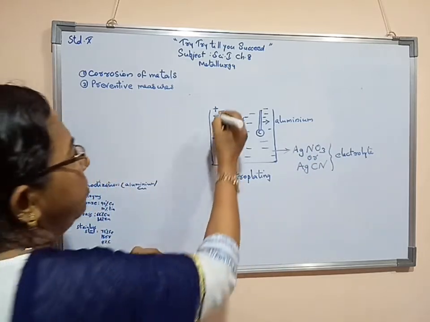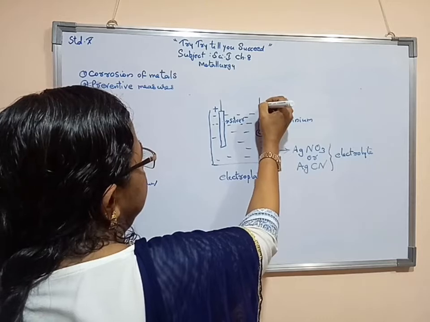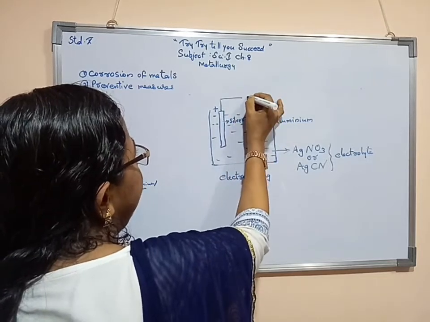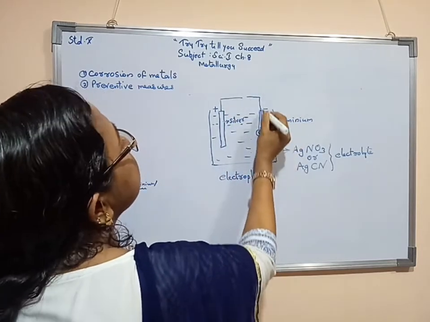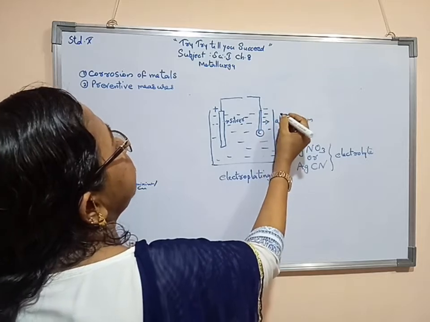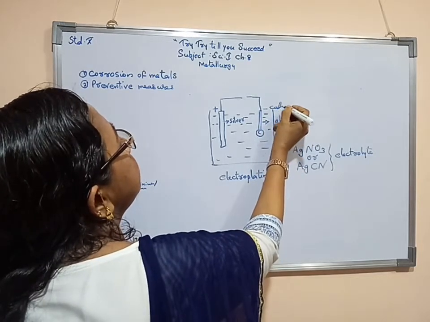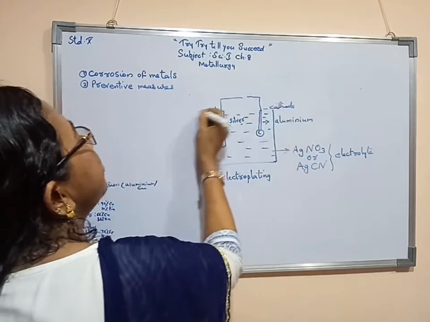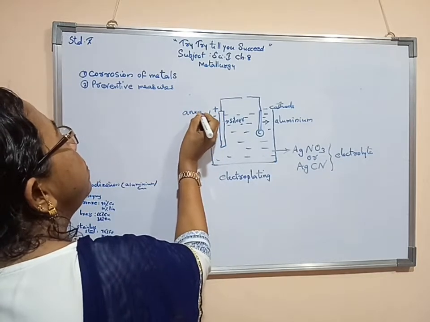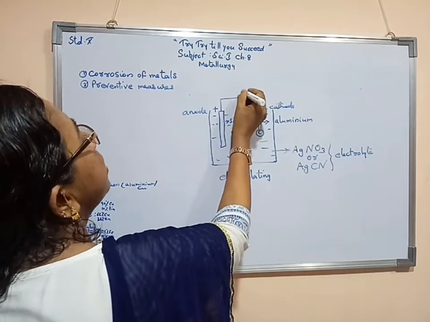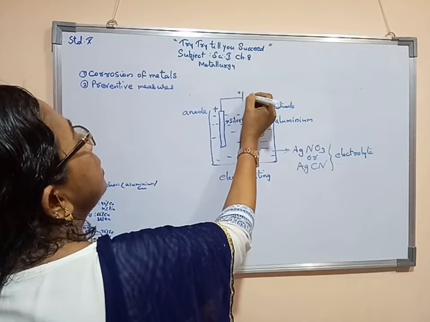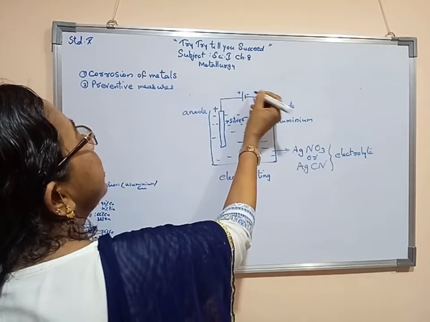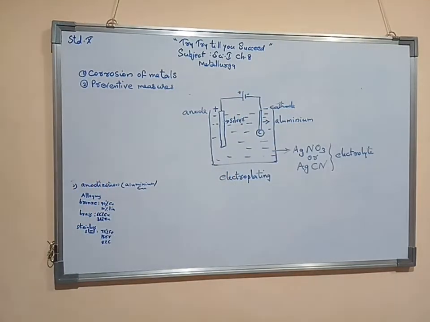Now here we have to connect these two things with the cell or the battery. This is the negative terminal, and this we can say is the cathode. This is the anode, the positive terminal.